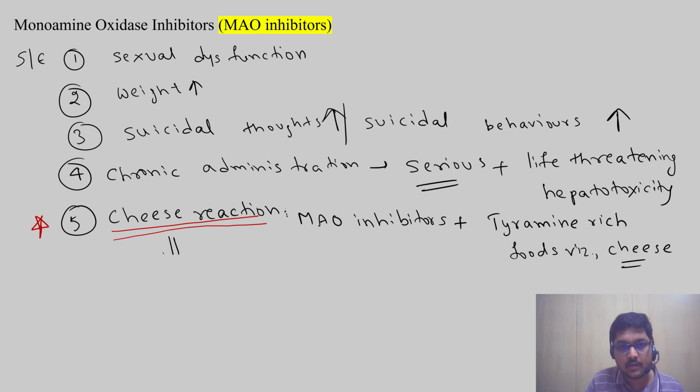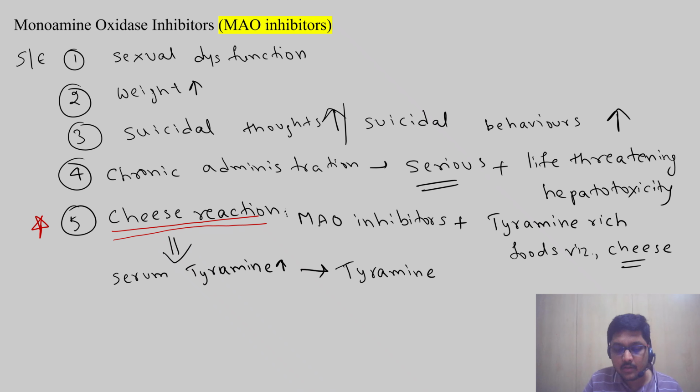What happens when the enzyme is inhibited? There will be an increase in tyramine in the blood because no one is there to metabolize, to inactivate this tyramine. The level increases in the serum. What happens when its level increases in serum? It keeps on happily moving around inside the body till it reaches the nerve terminals. Which nerve terminals?